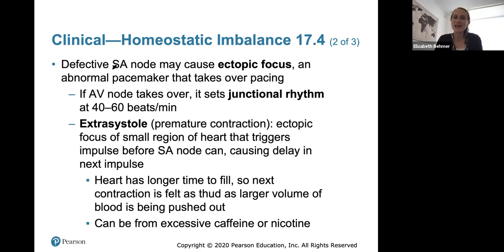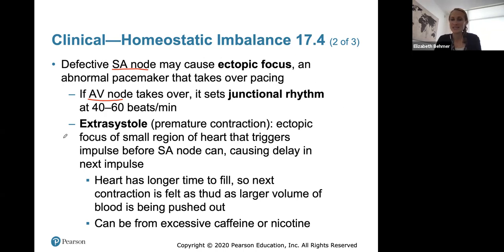A defective SA node can cause an ectopic focus, where an abnormal pacemaker will take over the pacing. If the AV node takes over, for example if your SA node is not functioning, it sets a junctional rhythm at about 40 to 60 beats per minute, which is a little bit slower.